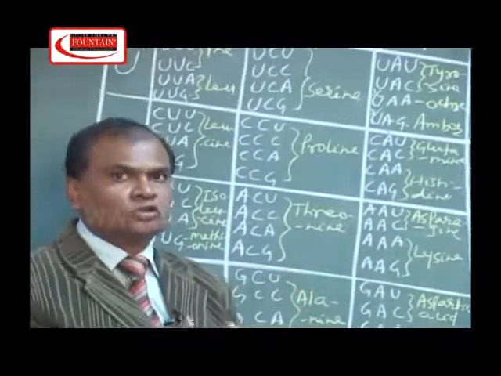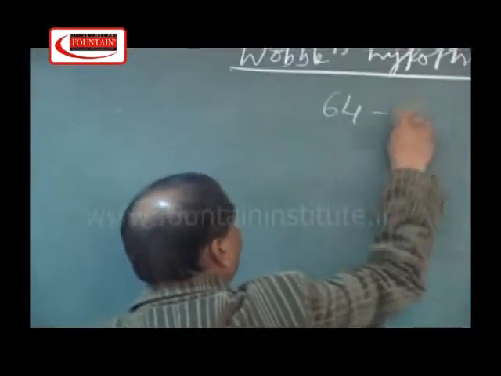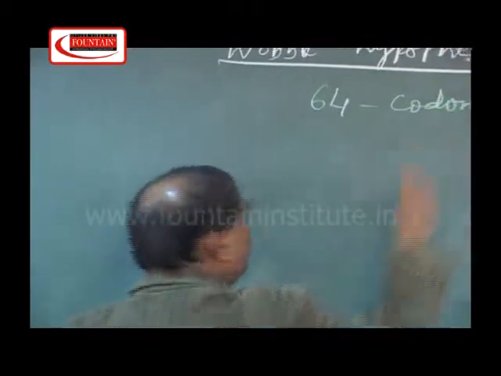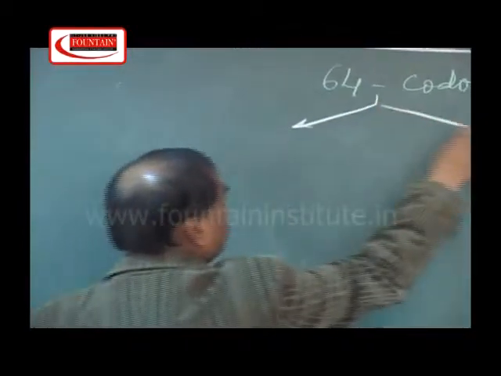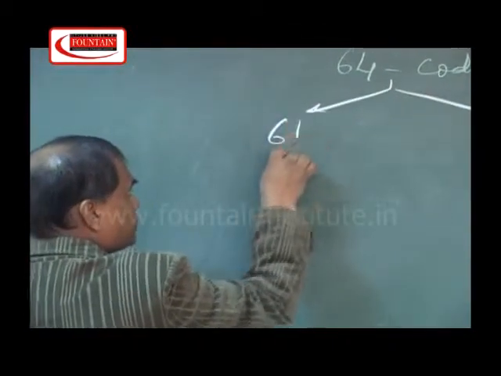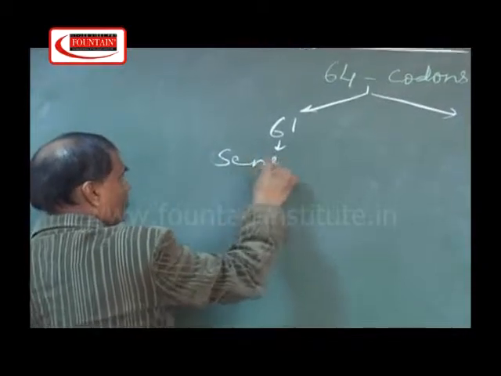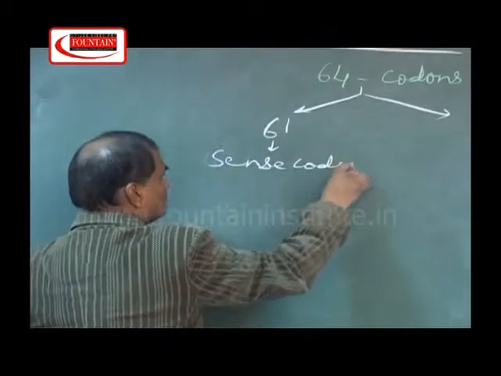So in total, the codon dictionary constitutes 64 codons. Out of these 64 codons, 61 are called sense codons.